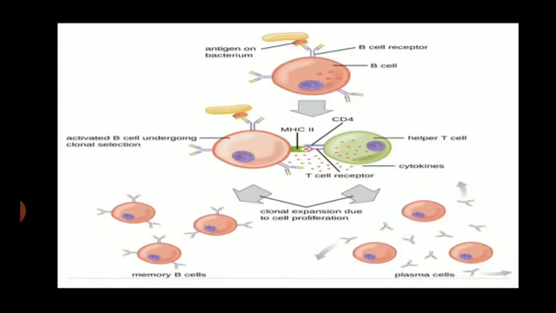Helper T cell is a type of T cell. The T cell releases these cytokines, which are taken up by the B cell, and the B cell then divides into two varieties. One is the plasma cells, which form antibodies, and another is memory cells, which keep the memory of the antigen, or memory of the infection.